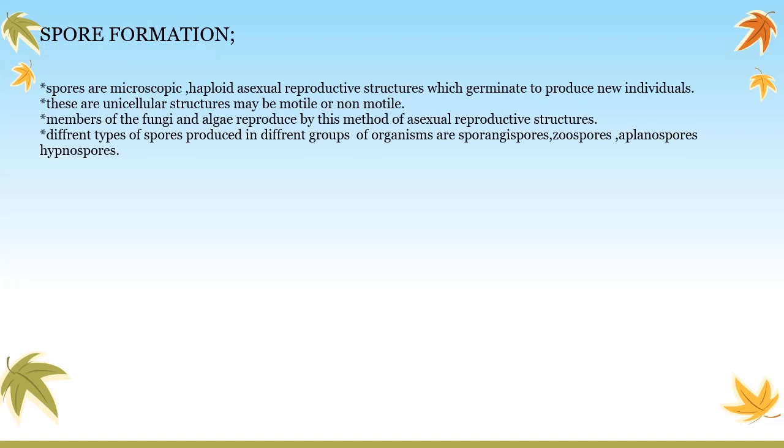Spores are microscopic, haploid, asexual reproductive structures which germinate to produce a new individual. These are unicellular structures and may be motile or non-motile. Members of the fungi and algae reproduce by this method. Different types of spores produced in different groups of organisms are sporangiospores, zoospores, aplanospores and hypnospores, etc.